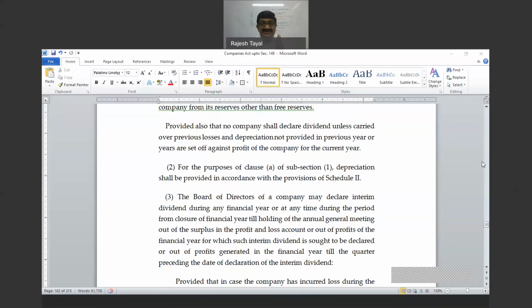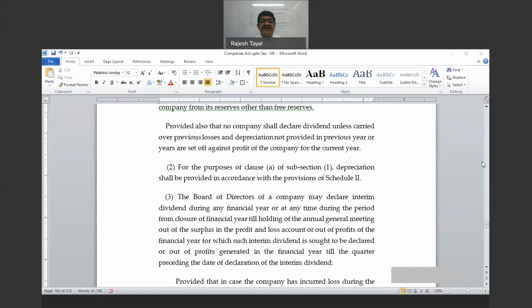I have seen cases where the provisions have been misutilized. The whole amount has already been paid by the board of directors in the name of interim dividend, and in the AGM a resolution is passed that interim dividend may be treated as the final dividend itself. Right. So that is the misuse of the provisions, because then the right of the shareholders has been taken away indirectly. Anyway, this is the situation.